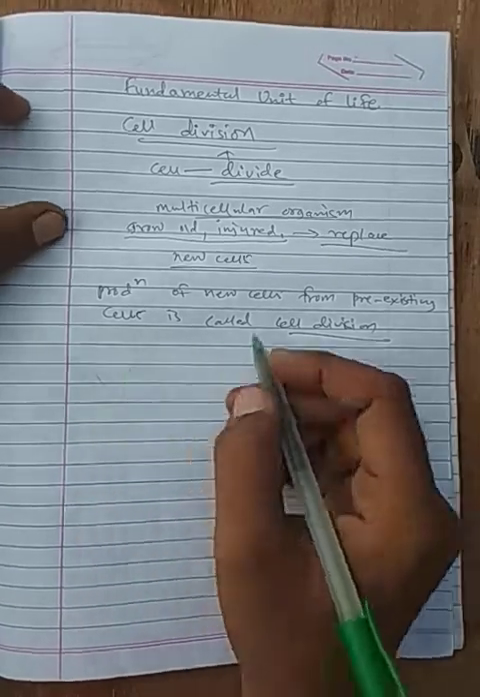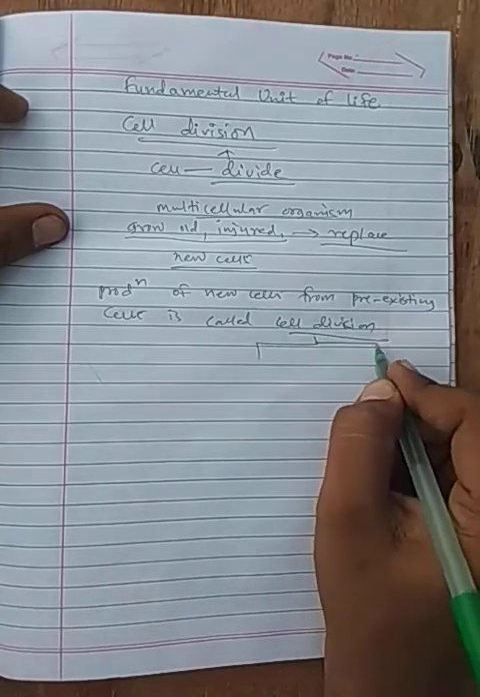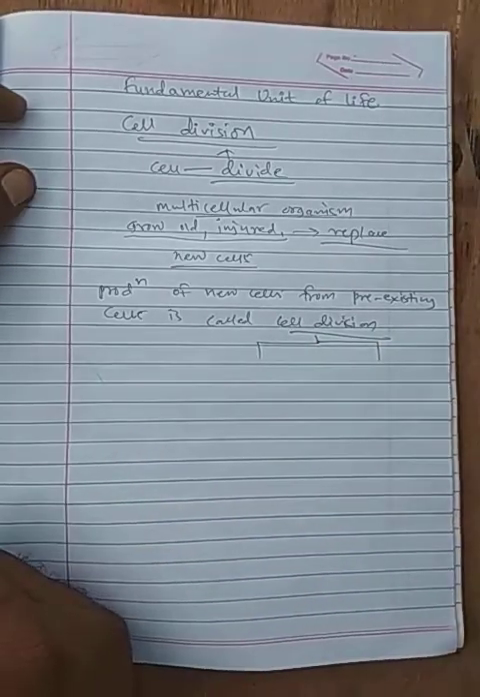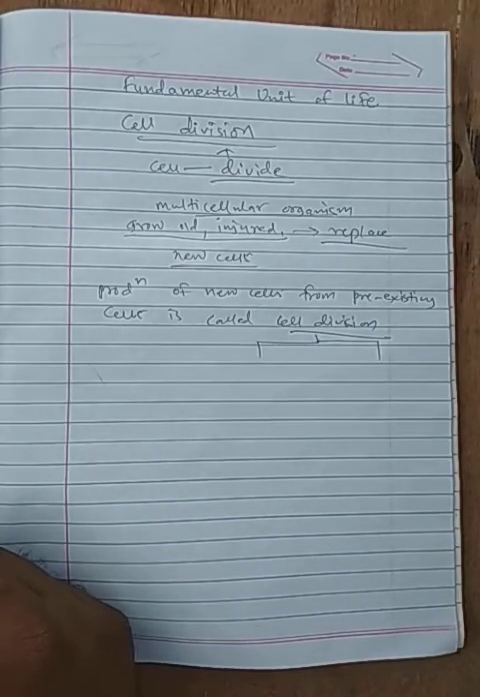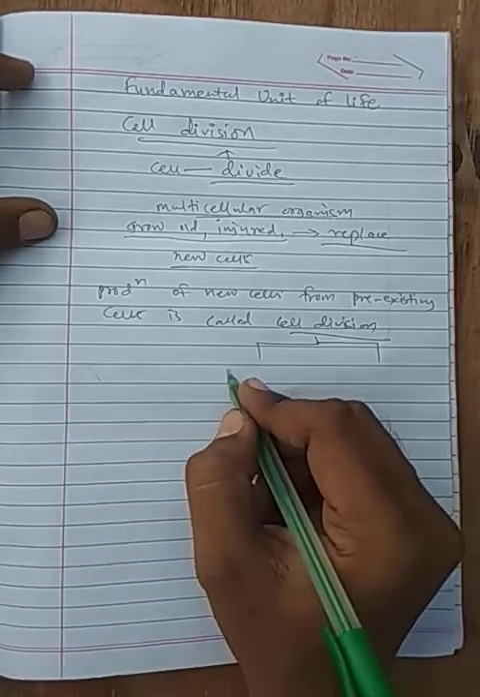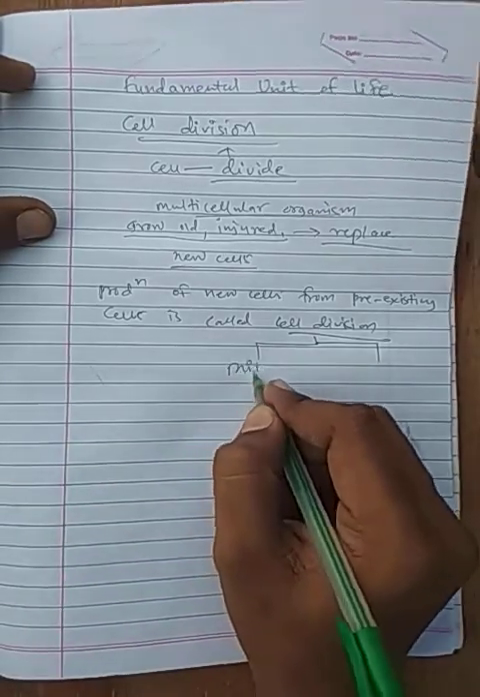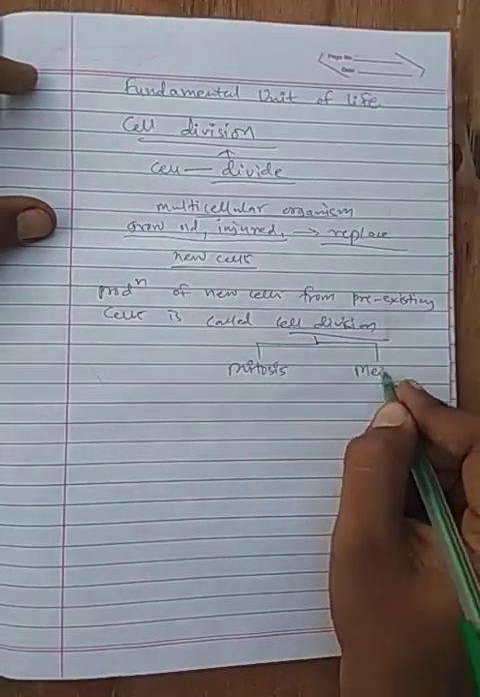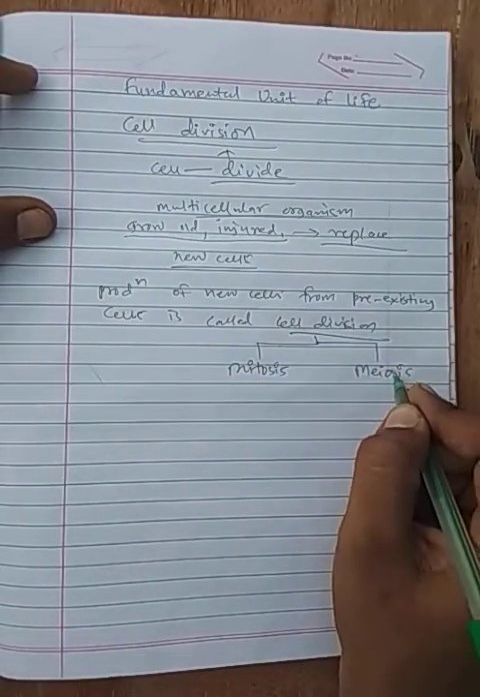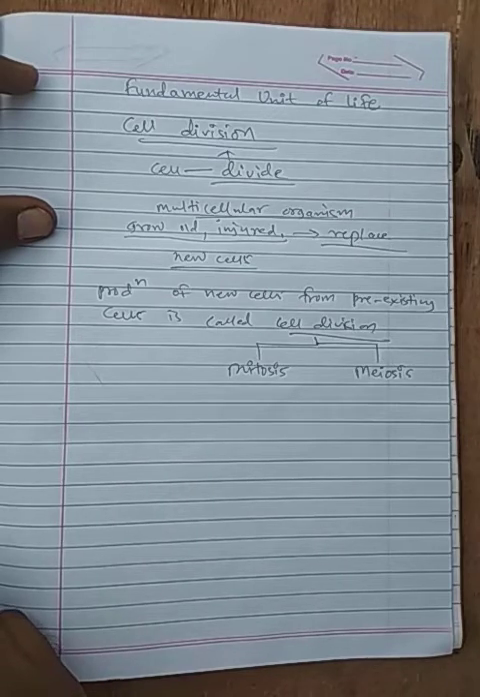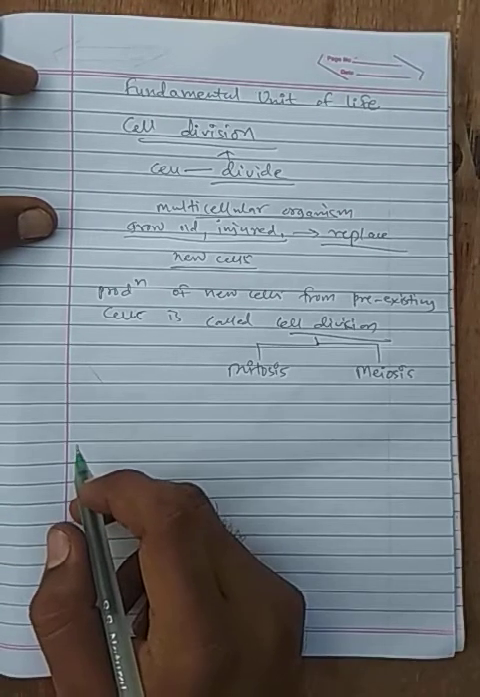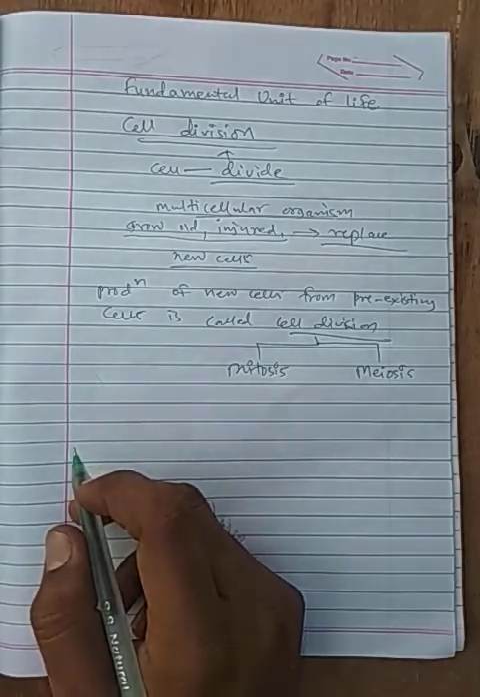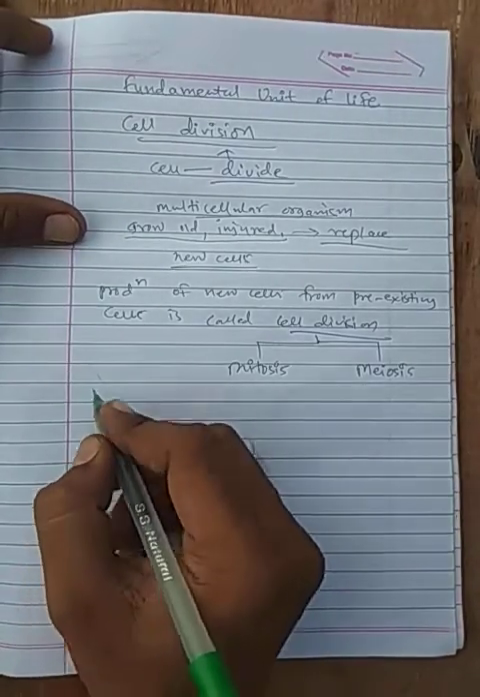So now there are two kinds of cell division. There are two processes by which a cell divides. One is mitosis and another is meiosis. Let's see what is the difference between mitosis and meiosis. For that, first you have to understand some terms.